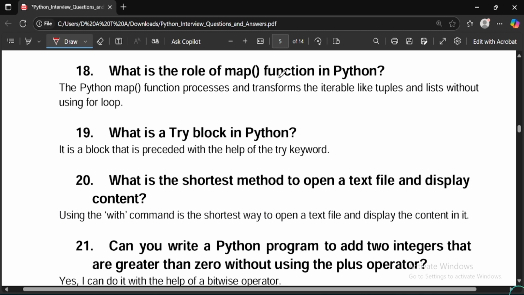So the map function basically processes and transforms the iterable, like tuples and lists, without using a for loop. This is the good and better answer for a question that you have to provide in an interview.